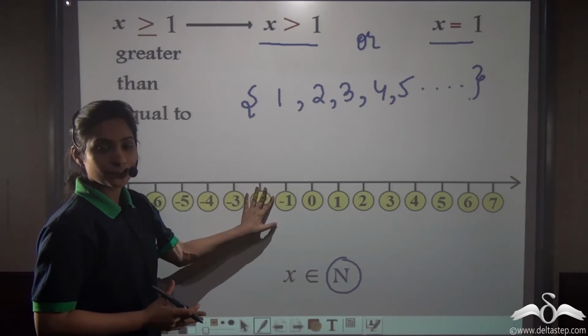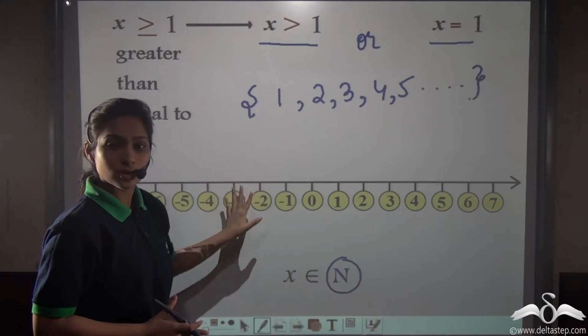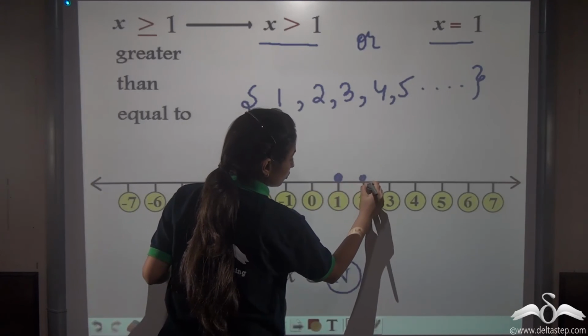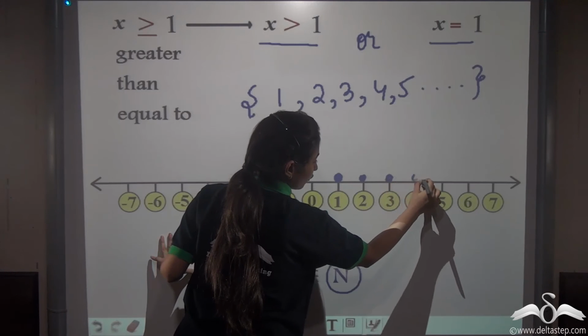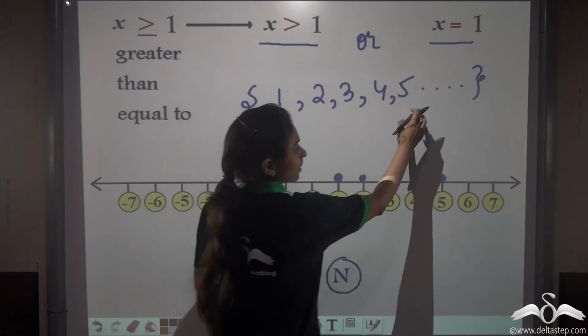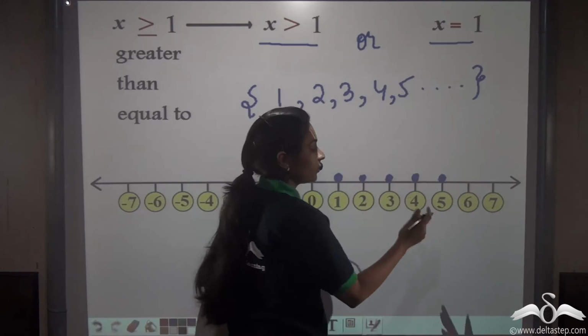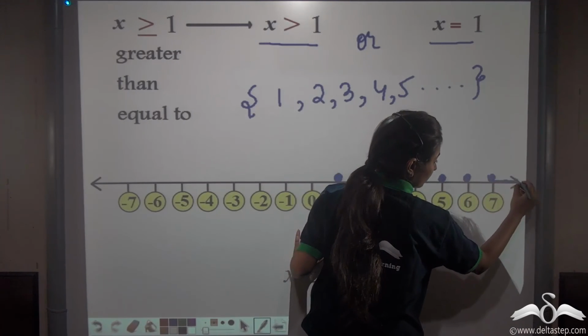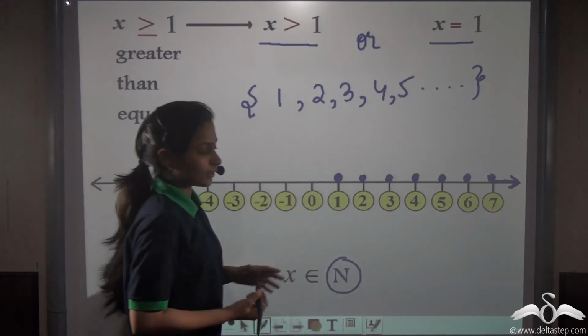So let us plot this. You know how to plot such numbers on a number line? So 1, 2, 3, 4, 5. Well, will I stop at 5? No. You can see the ellipsis here. That means it will go on 6, 7 and so on. Like this.